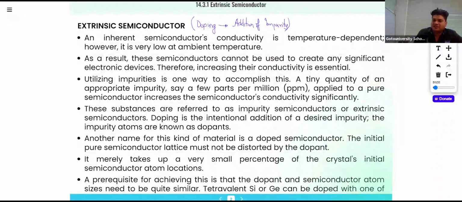So in the case of extrinsic semiconductor, we have P-type and N-type.